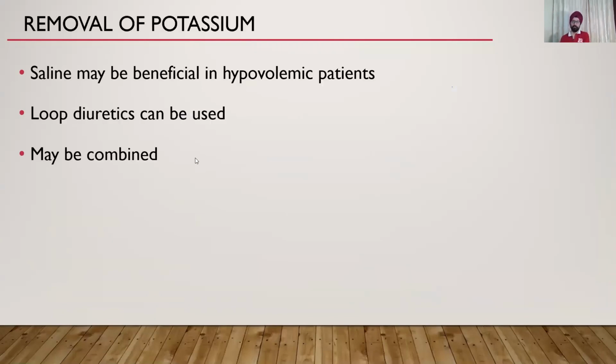Okay, so how do you remove potassium by other methods? Some people give loop diuretics. Yes, it can help. It's an alternative therapy, but please do not give it in hypovolemic patients. In hypovolemic patients, in fact, saline will be helpful. And these two can be combined also. So many people first hydrate and then they give Lasix. That's okay. That's an alternative option. The important thing to learn is this should be done before giving K-bind. So this is an alternative therapy. Please use this before K-bind. This is not very logical, but it is still better than giving K-bind.